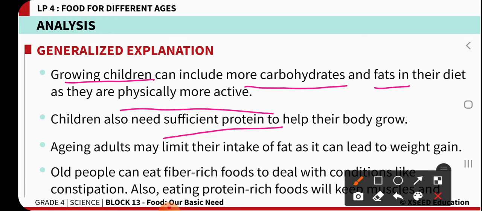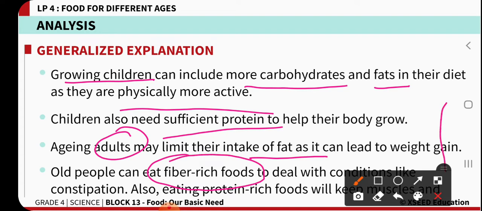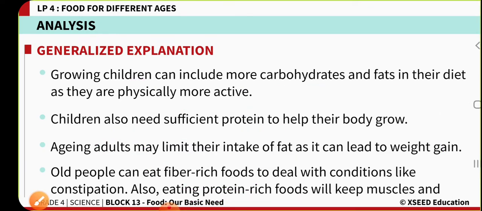In adults and old age people, as the bones and muscles are getting weak, they should not take fat rich food, because that leads to weight gain and obesity. Old age people also suffer with problems like indigestion and constipation. So their food should always contain a fiber rich quantity, and they should even eat protein rich food so that the bones and muscles in them will be strengthened.